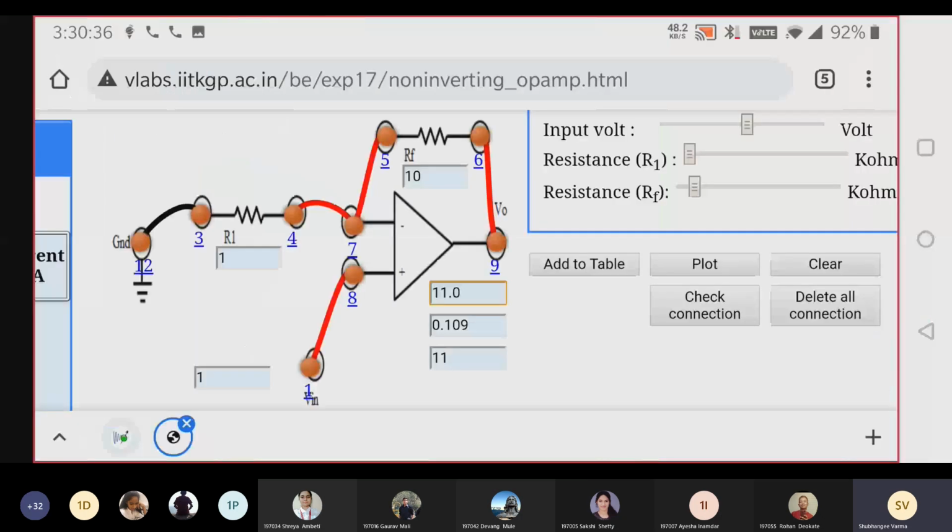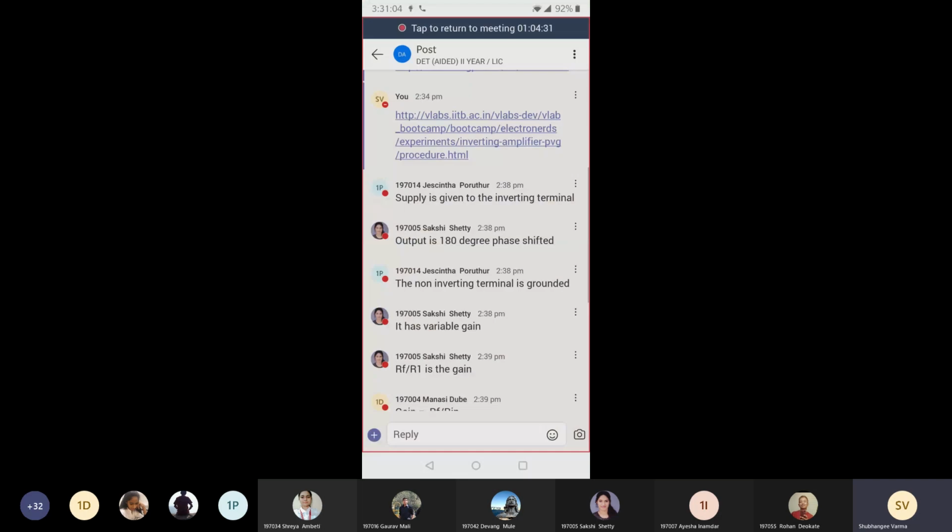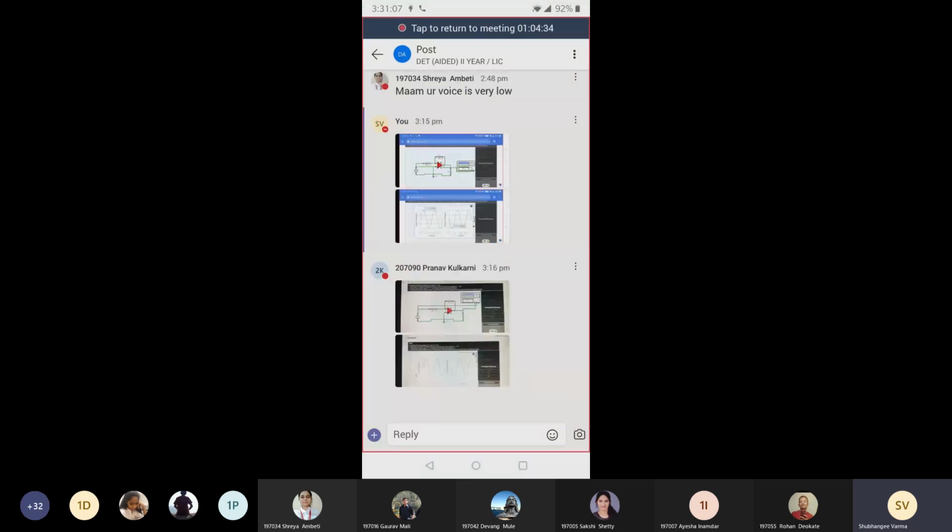Now tell me, if we apply 1 volt to the non-inverting terminal, R1 is 1K, RF is 10K, and we are getting the output 11 volt. Is it correct or not? Calculate the output and check. Tell me. Or you can write the answer in the chat box. Nobody has given an answer in the chat box.